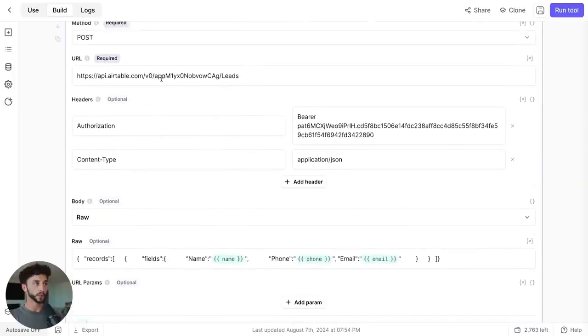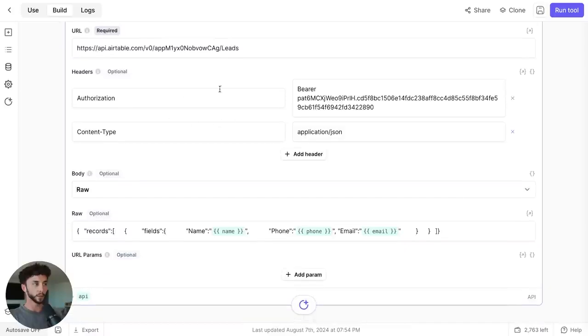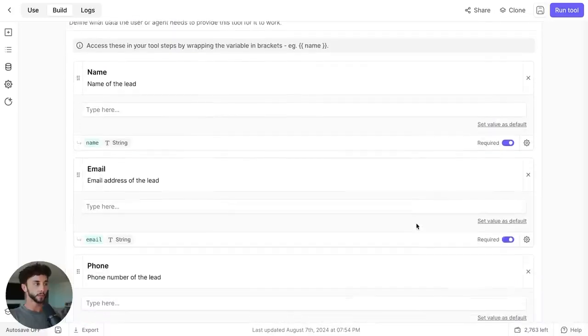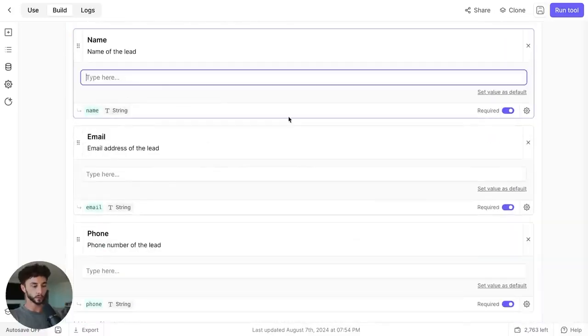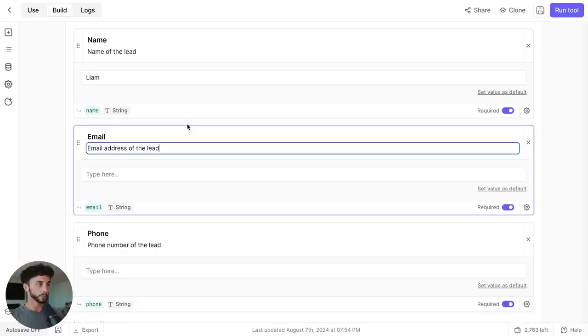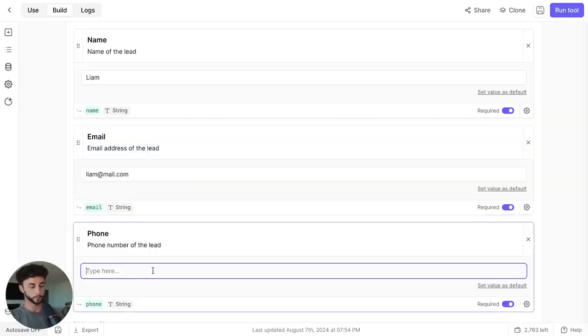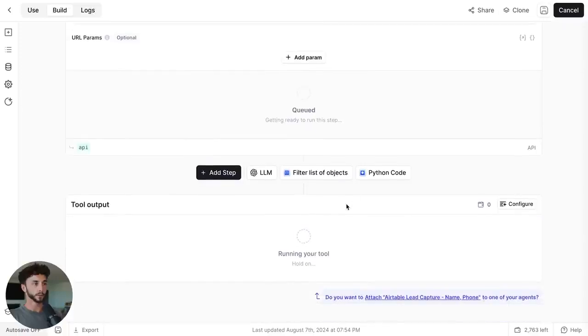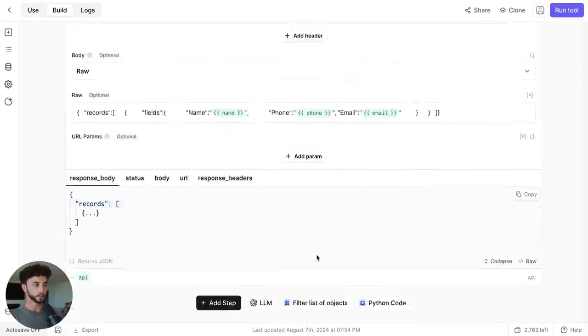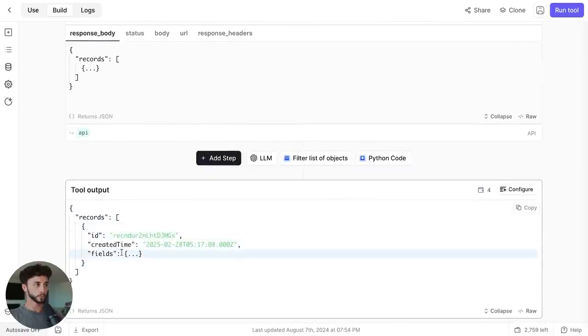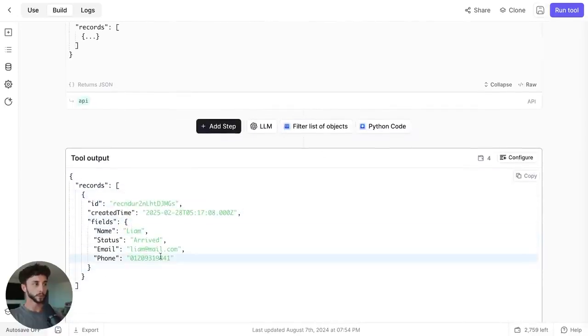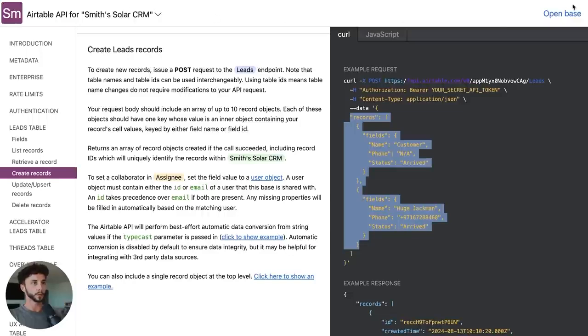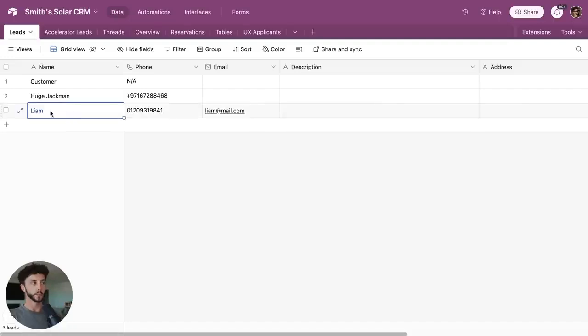Okay, so we have the URL has been updated. The method is post, that's correct. We have the authentication, we have the content type, we have the body all set up. We've added in our fields of name, phone, and email. So we can give it a spin here. If we say Liam, and we go, and we give it a spin, run the tool. We'll see if it accepts us. Yep, and there we go. If we go back to Airtable, if we open the base up, there we have it, Liam, phone, email.